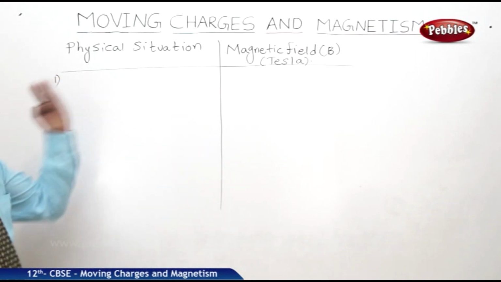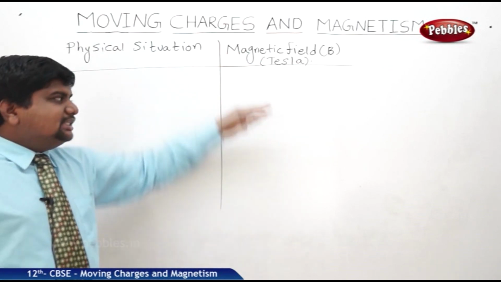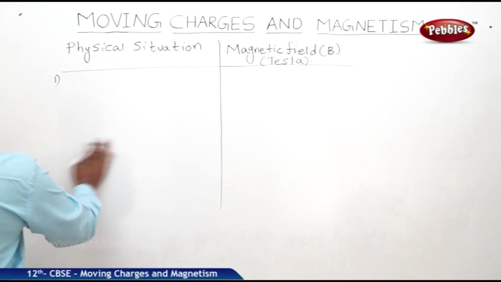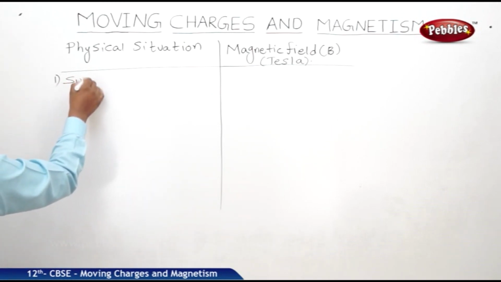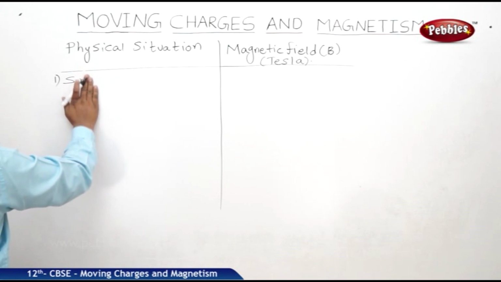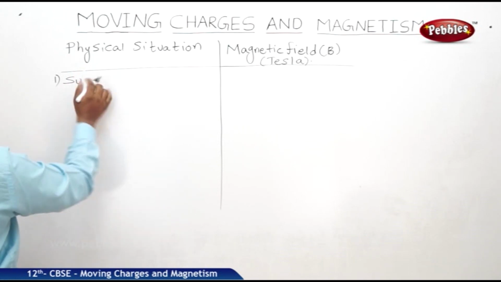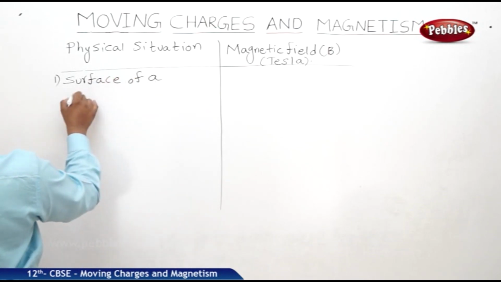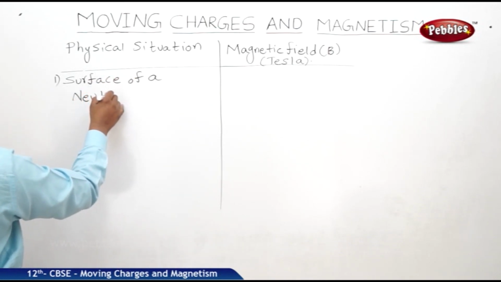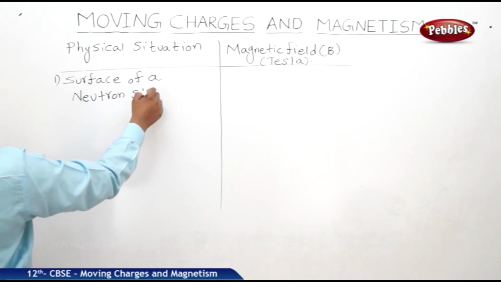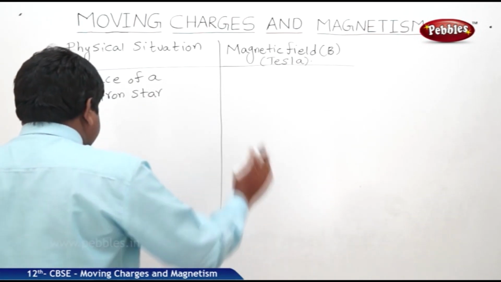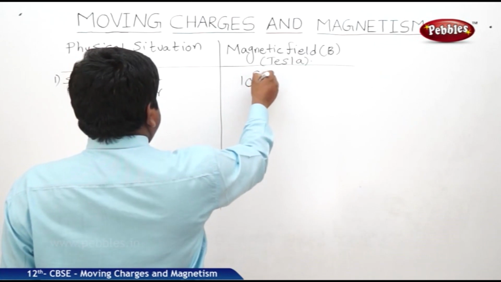We'll go from top to bottom, meaning from the highest to the lowest values. The first one is the surface of a neutron star. On the surface of a neutron star, the magnetic field strength is 10 to the power of 8 Tesla.